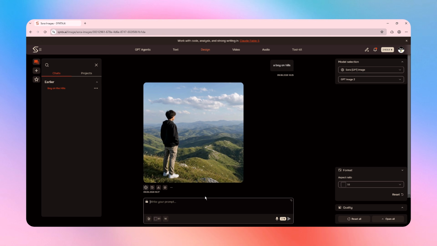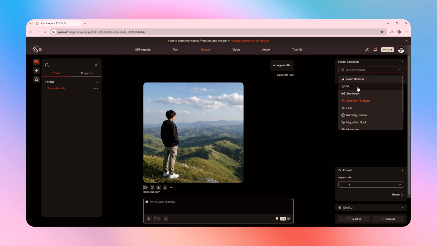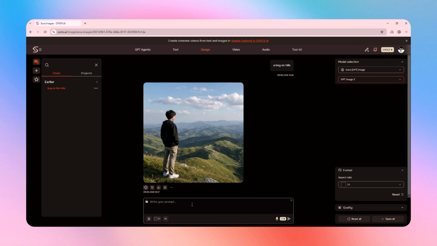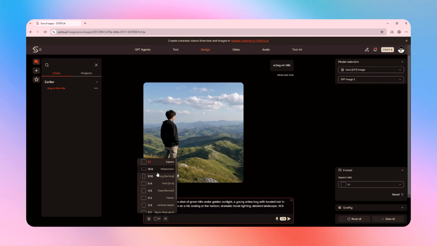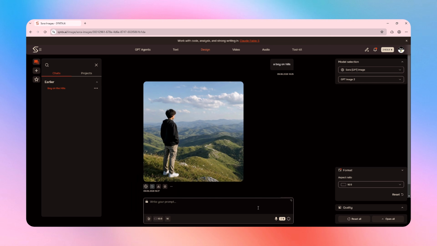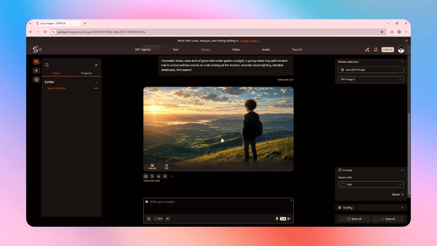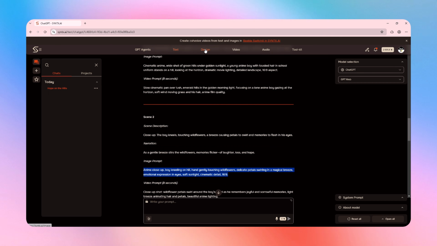I'll simply copy my image prompt and go to the design section. Here we have multiple image models available, including NanoBanana, Midjourney, Seedream, GPT Image 2, Flux, Runway Frames, Ideogram, Wan, Grok Imagine, and Luma. For this example, I'll use GPT Image 2. I'll paste the prompt, select a 16:9 aspect ratio, and click Generate. Within moments, my first anime scene is ready with cinematic lighting and stunning visuals. I'll repeat the same process for the remaining prompts.